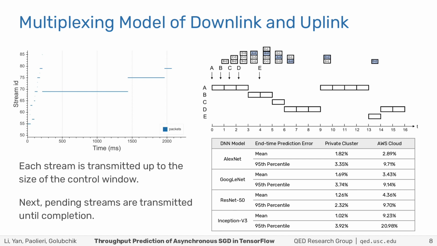We tested this model on the downlink phases of 100 training steps, comparing predicted end times with measured end times. And we repeated this for different deep neural networks on our cluster and on AWS. The measured error was about 1 to 2% on our cluster and higher on AWS, 3 to 4% for all models except Inception v3, which is the deep neural network with the most tensors transmitted simultaneously, and we believe this is the reason for the higher error in this case.